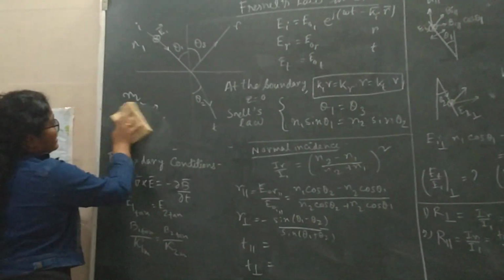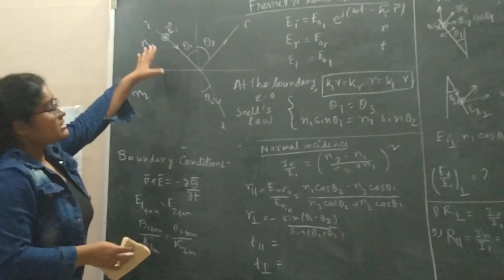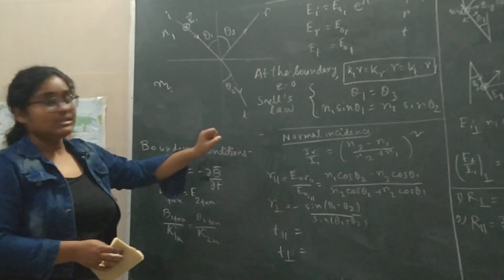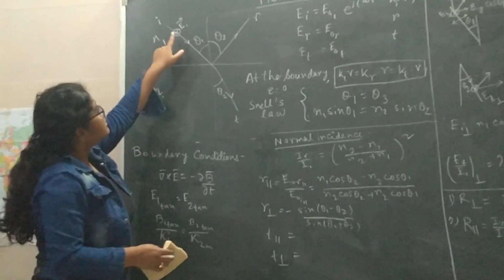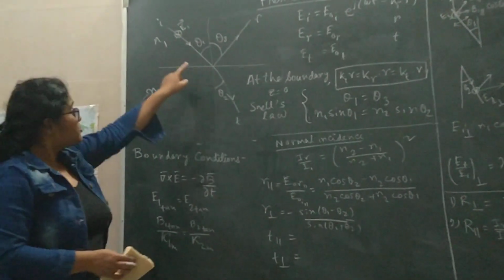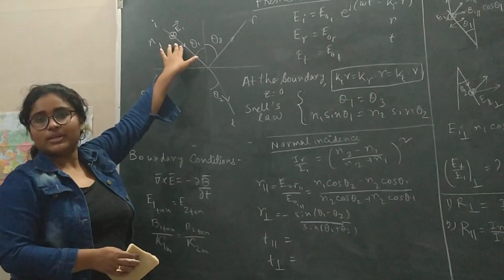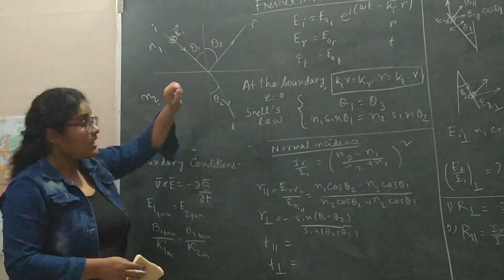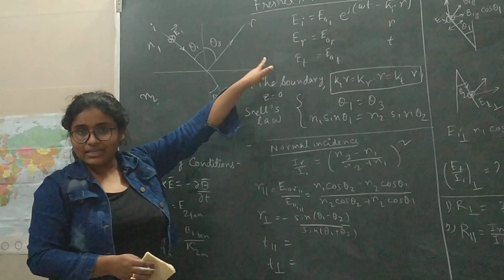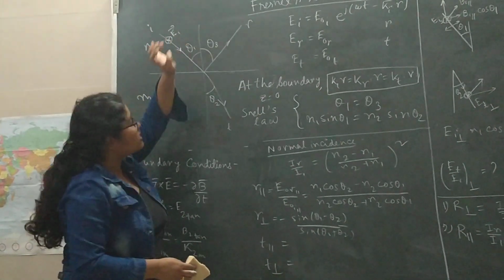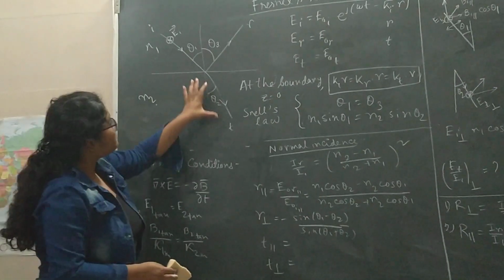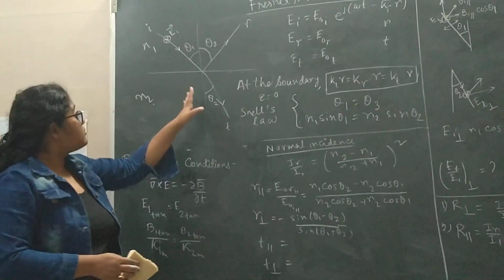Let us suppose that I take the light that is incident perpendicular to the plane of incidence. That's why I describe it with the sign of a cross. So E is perpendicular to the plane of incidence. Now the angle of incidence is θ1, part of the light will get reflected with angle of reflection θ3, and part of the light will get transmitted with angle of transmission θ2.